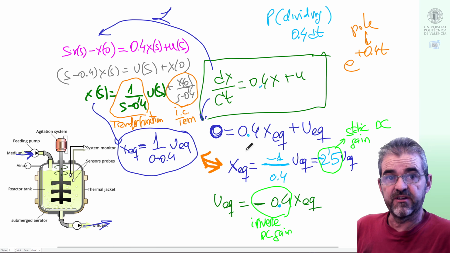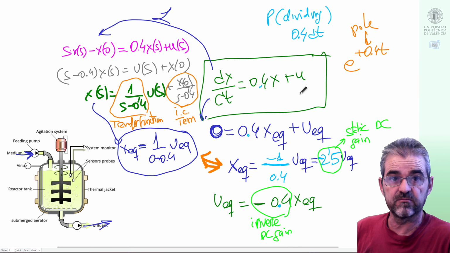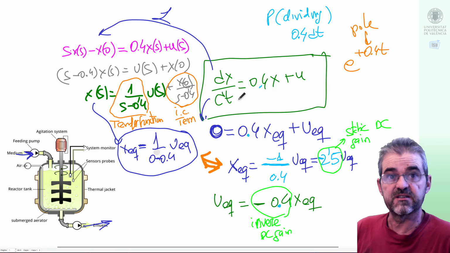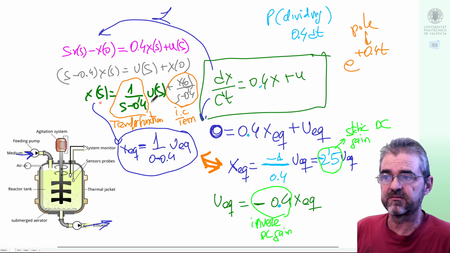So even if working with state space representation is sort of more popular in multivariable control, in this case it was extremely easy. In fact, it was easier than moving to the Laplace domain. But in single variable control, by convenience and historical issues, the Laplace domain operations are more popular.